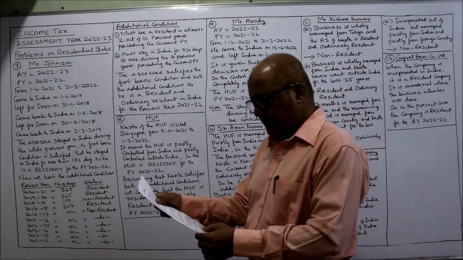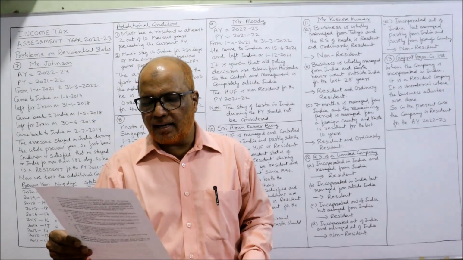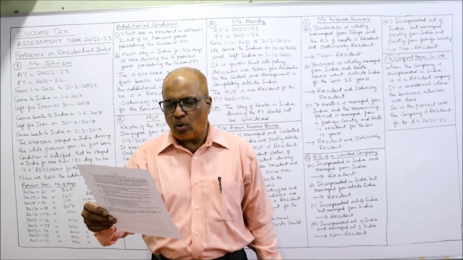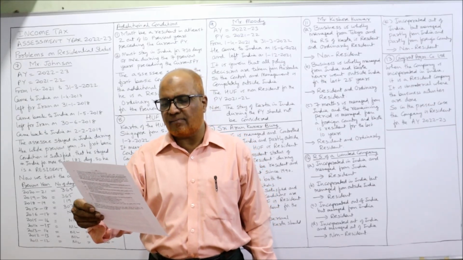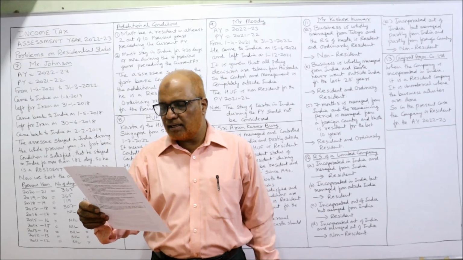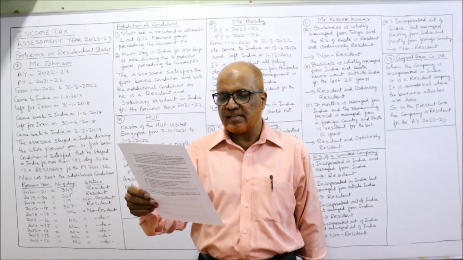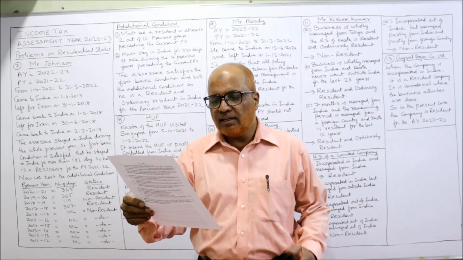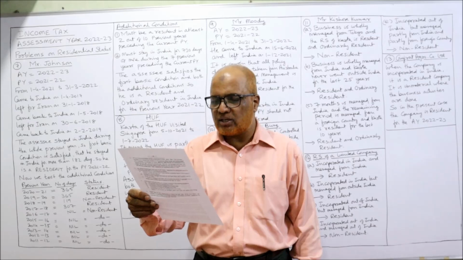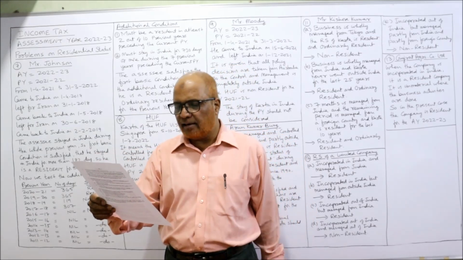Now, see the 7th one. Mr. Johnson, an American national, is appointed as senior scientific officer on 1st April 2017. First of all, he is a foreigner to India and he is appointed as a senior scientific officer in India from 1st April 2017. On 31st January 2018, he went to Iran on deputation for a period of 1 year, leaving his family members in India.